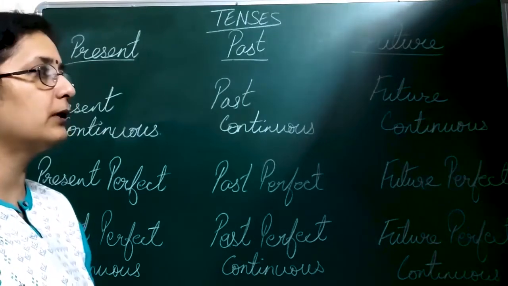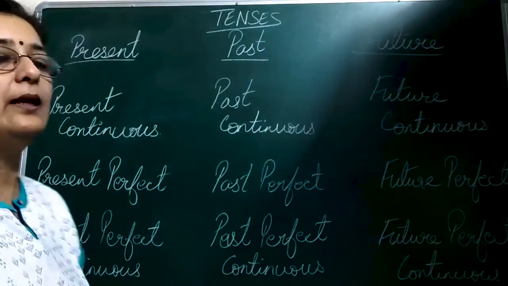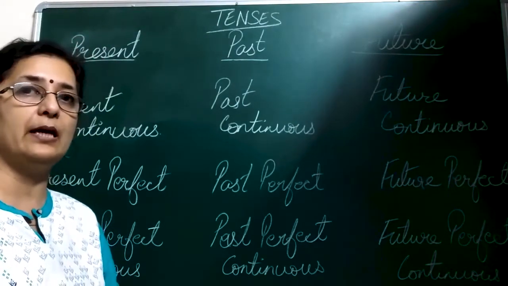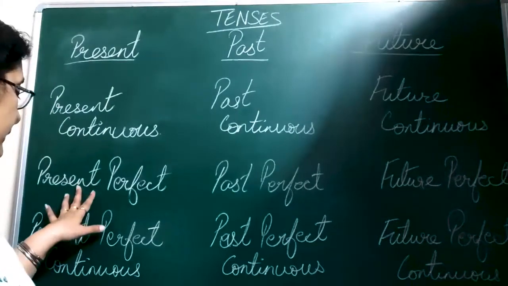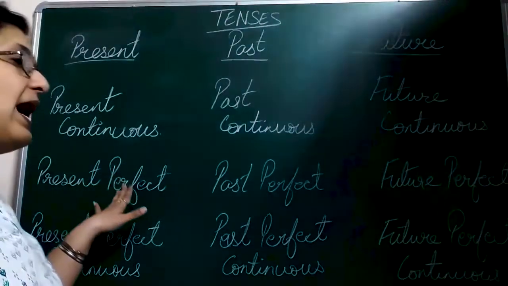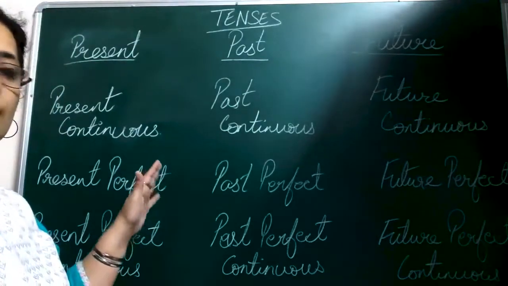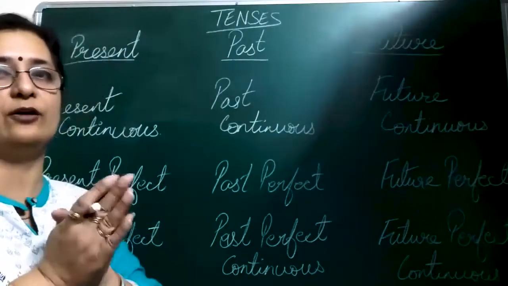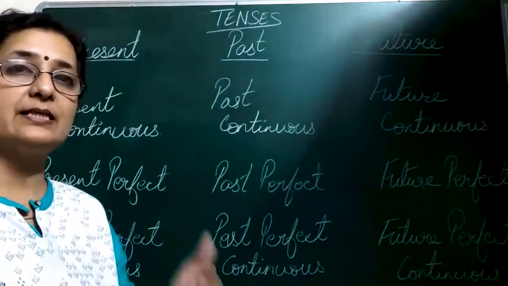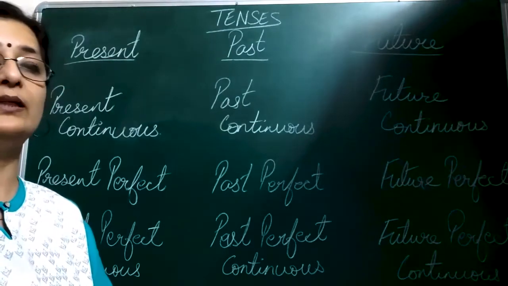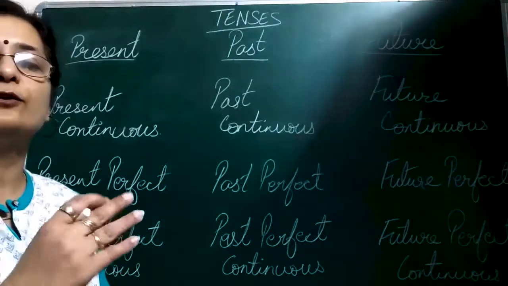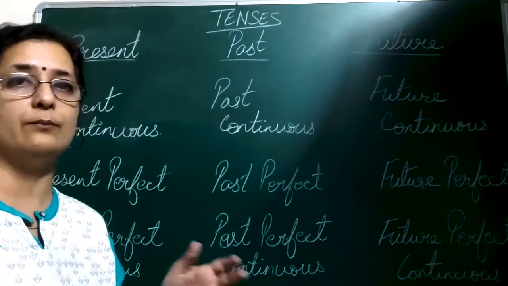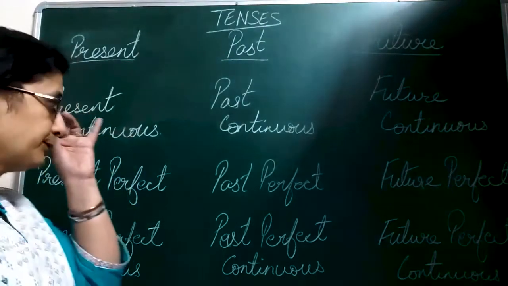Coming down to the future continuous form, one example, I will be playing. Future means something will be happening in the future. I will be playing football. Present perfect example, I have played. Now this form, I'll be discussing each one of them. I'll be discussing and explaining it to you once again with examples. So it won't be difficult at all. At a glance you'll be able to mention which kind of a verb this is, which form of the verb this is.